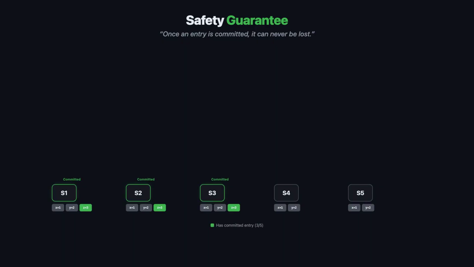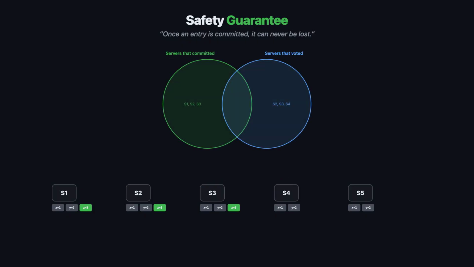Let's talk about the guarantee that holds everything together. Once an entry is committed, it can never be lost. Why is this true? For an entry to be committed, it must be stored on a majority of servers. Let's say 3 out of 5. Now, for a new leader to be elected, it also needs votes from a majority, at least 3 servers. Here's the crucial insight. Any 2 majorities in a 5-node cluster must overlap by at least 1 server.